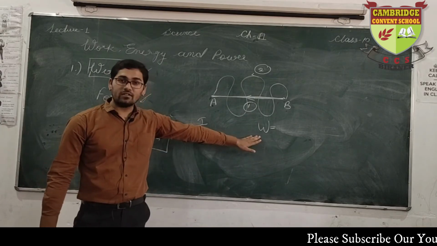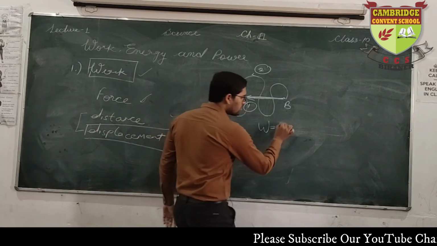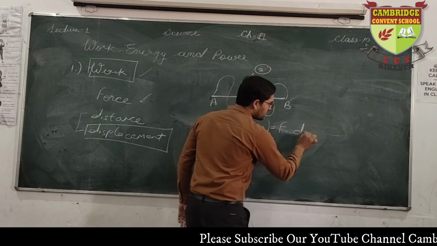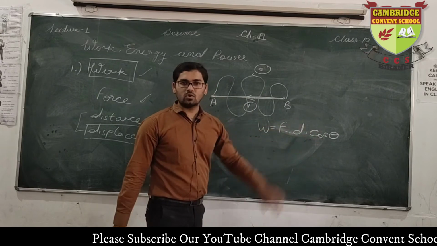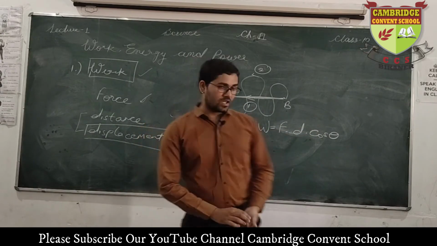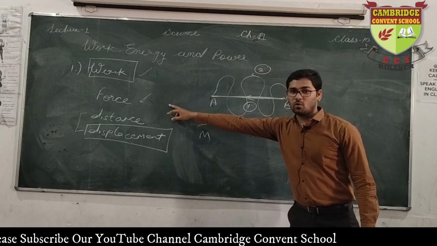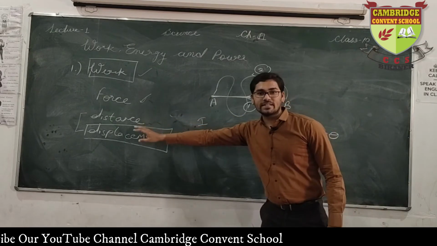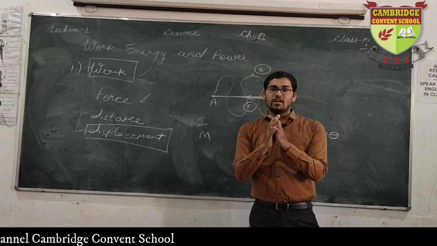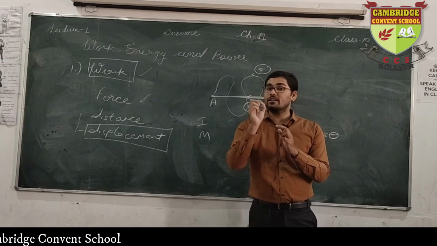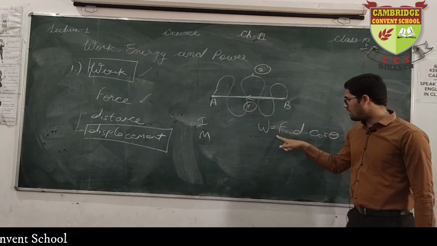I'll show it to you using a formula. The basic formula of work is F into D into cos theta. What just happened here? I told you what force is. I told you what distance and displacement are. If I combine them together, a third effect will be generated. What is that effect? Work.